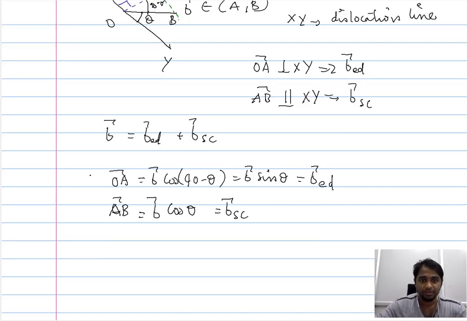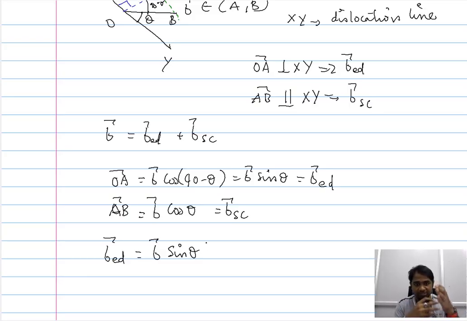So therefore, the amount of edge dislocation that is present in the combined dislocation can be expressed as the magnitude of the combined dislocation vector times the sine of theta, where theta is the angle the Burgers vector makes with the dislocation line. And similarly, the amount of screw dislocation that is present in the combined dislocation can be calculated by this expression here.